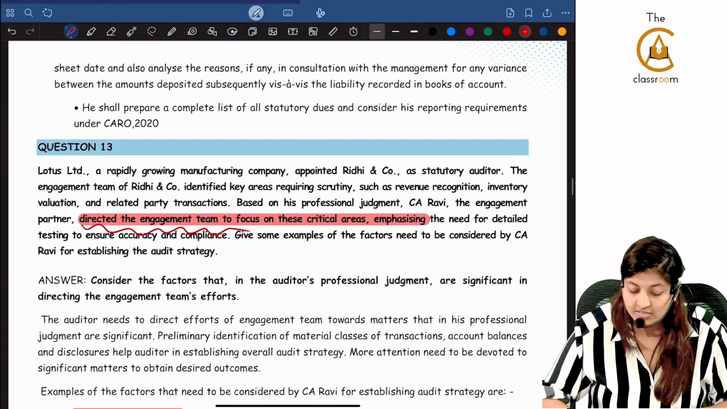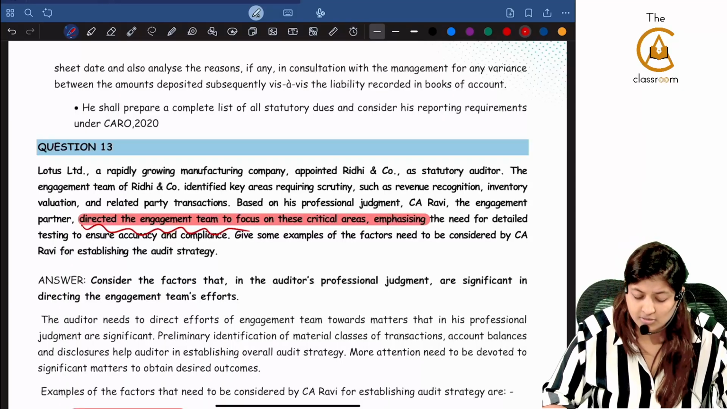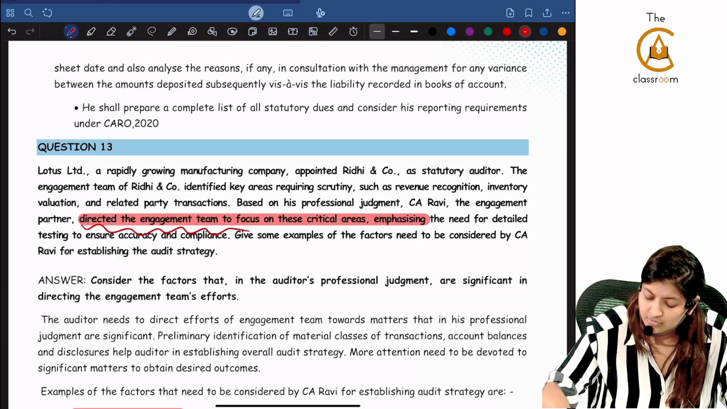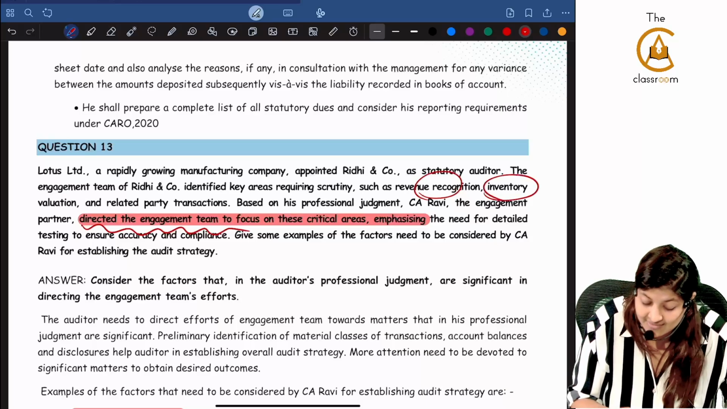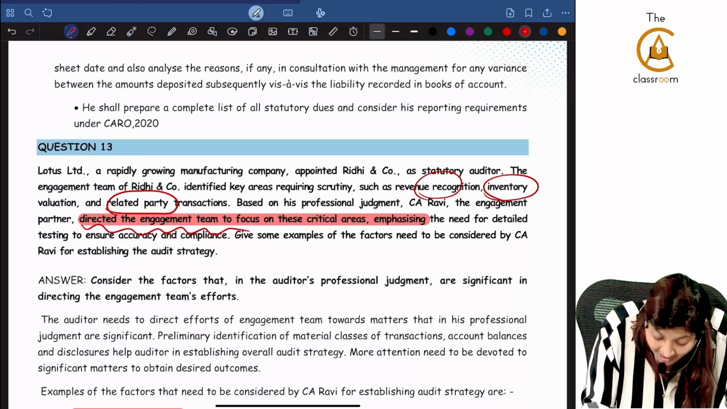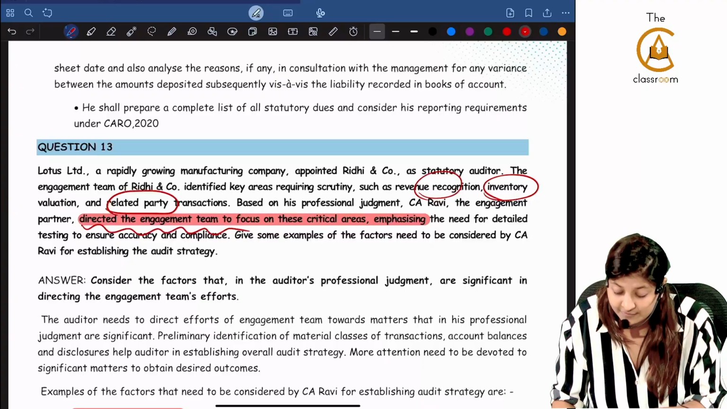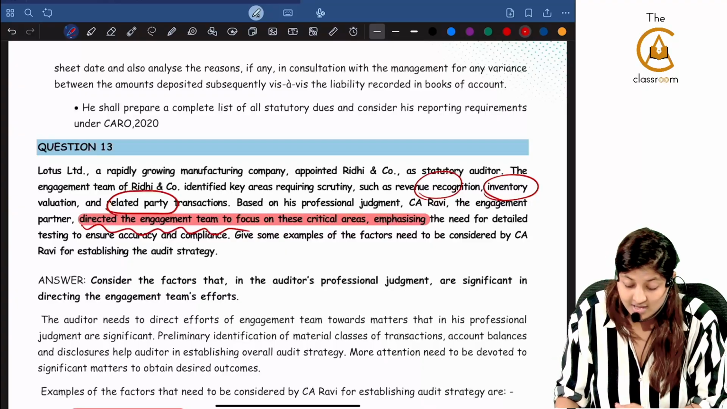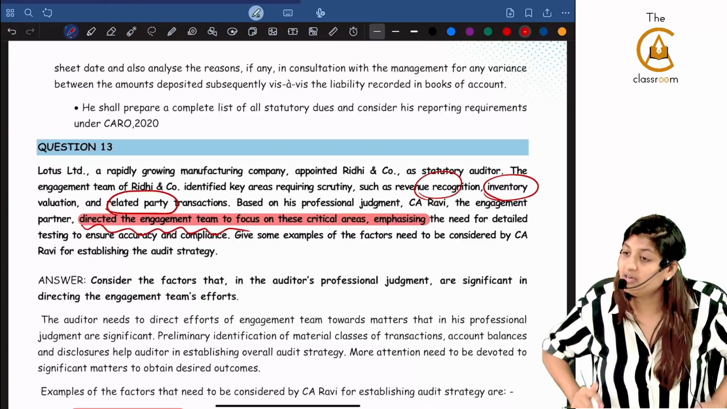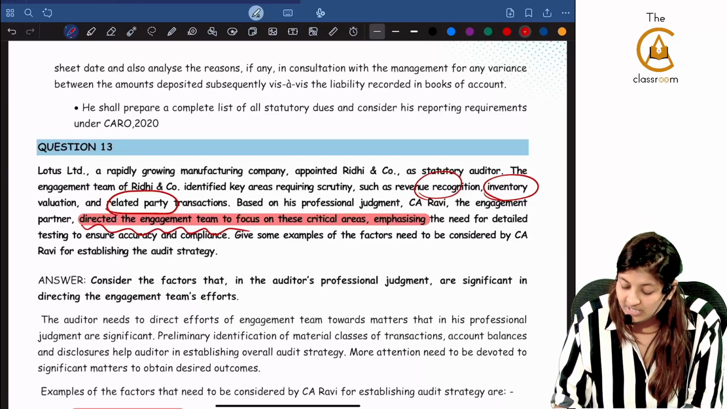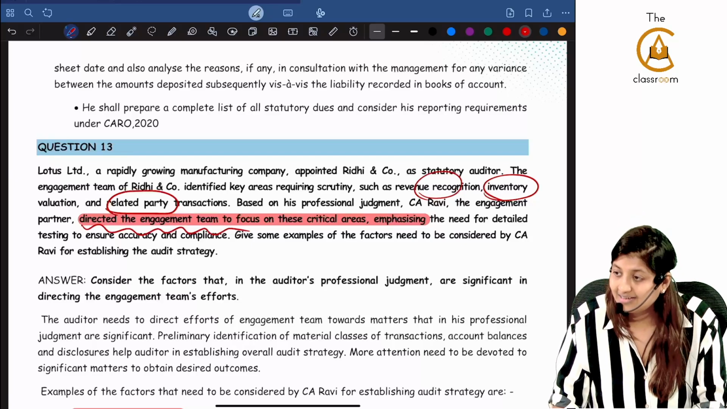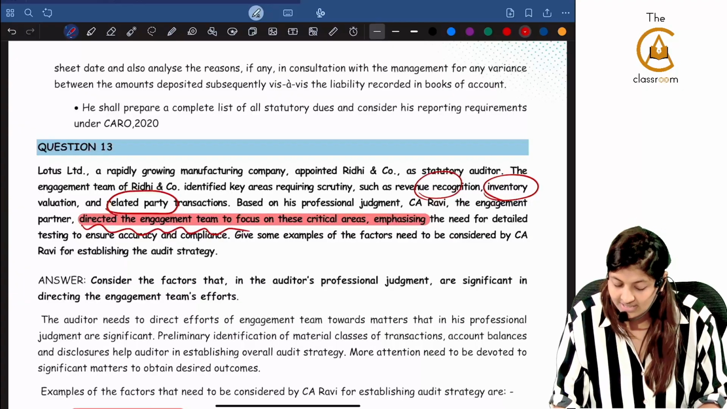In this question, normally if you see it, you know where your mind will go. Scrutiny such as revenue recognition, inventory valuation, related party also they are talking. SA 550, SA 501, CARO reporting, you will be breaking your head. At that time, you need to understand what exactly they are asking in the question. Okay, they are giving all this data.